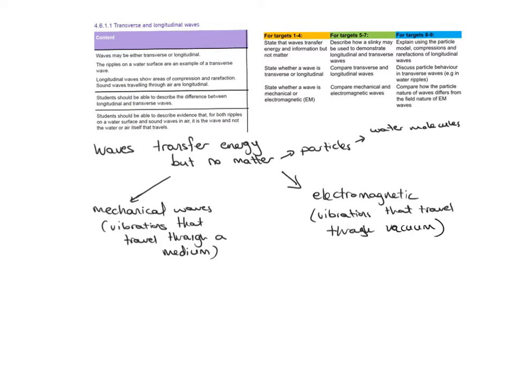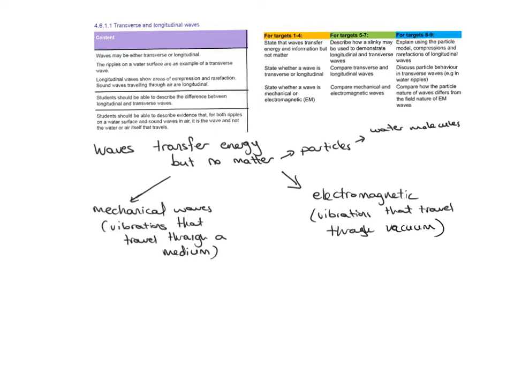So when you receive a text or listen to your radio, it's because there's information being received by your phones without the need of any air particles. Microwaves heat up your food, and that's because they cause the water molecules in your food to vibrate as they carry energy towards them. So we will see this in more detail as we go through the course.